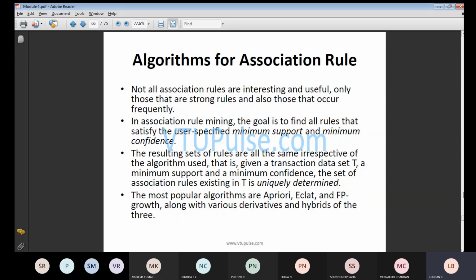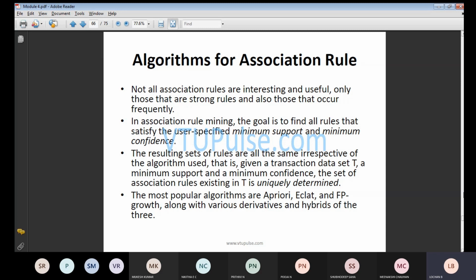You will be giving certain 10 to 12 documents, everything you will get. If you verify the documents and all are correct, then you are going to approve the loan. If one document or one paper is not correct, then you will not get a loan. That means you are going to get two possible cases, either yes or no. That means we will be having the goal to find out all the rules. We will be applying the rules with respect to that particular case to satisfy the user requirement based upon the minimum support and the maximum support.